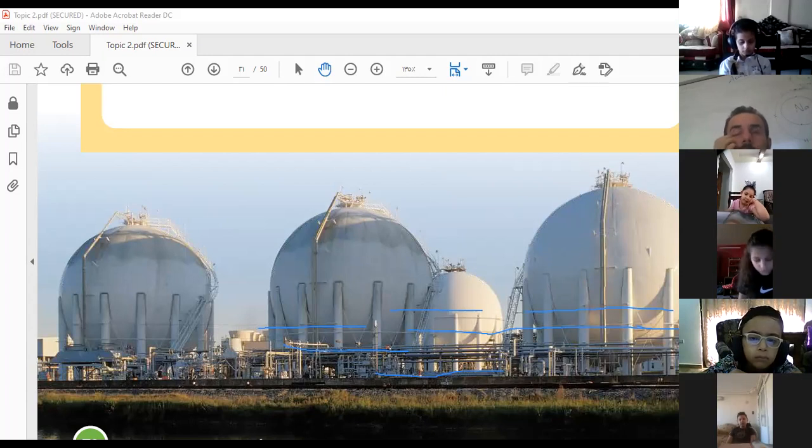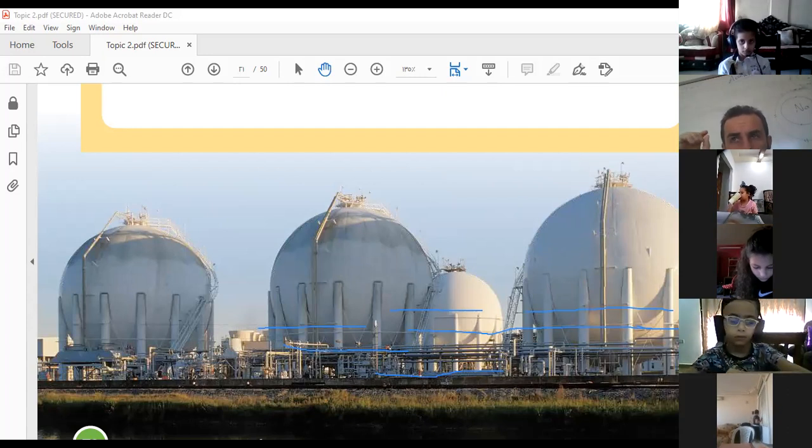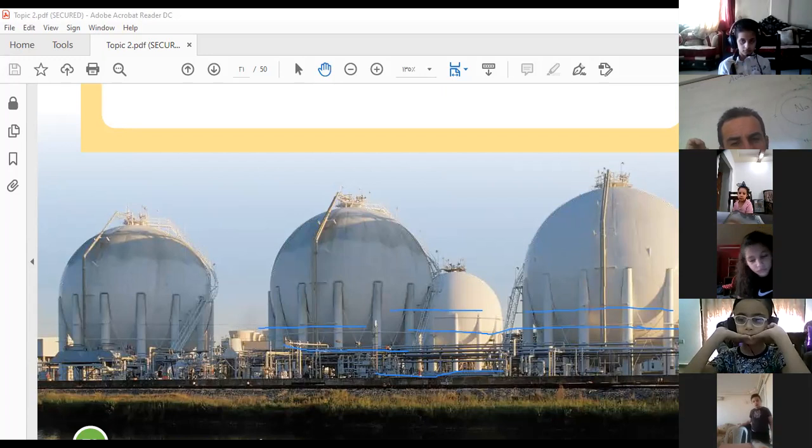Okay. First, what is natural gas? Natural gas is a fossil fuel. Excellent. But stop. It is one of the types of fossil fuels. That's right. Is it renewable or non-renewable? Non-renewable. Excellent. In which state is it found, solid, liquid, or gas? Gas. Excellent. That's nice. What are the uses of natural gas? Mm. List for me one.